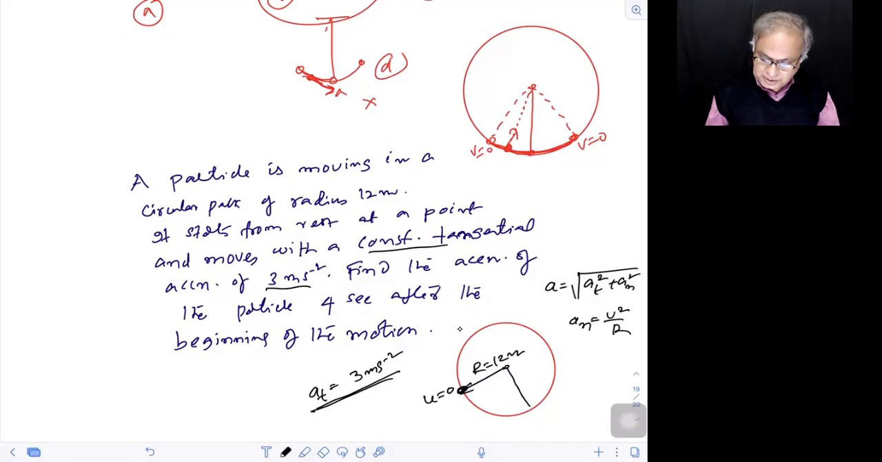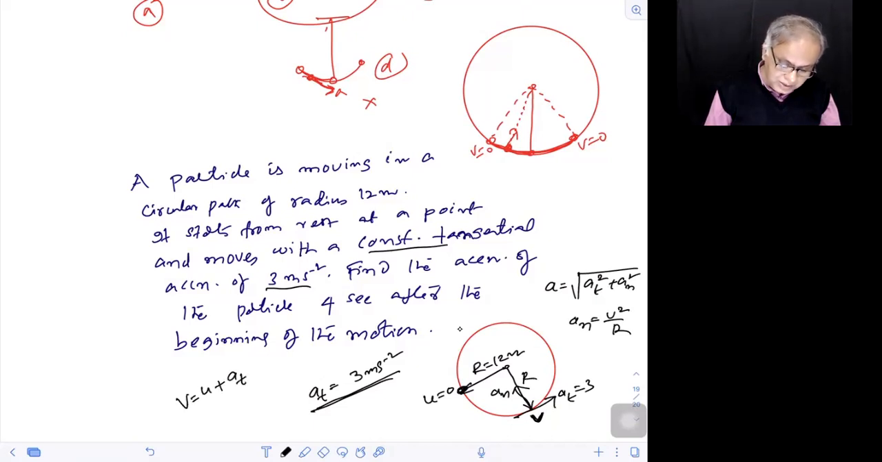So after some time, for example, here, this A tangential is as usual. How much is that? 3. But A normal, I won't know. If I know the speed here, since R is there, I can get A normal. But how do I get my speed here? I can use my kinematical equations. Speed V equals initial speed plus A tangential into time, not total A. The total A is like this. So if I want to get speed of the particle, I should use this formula by putting A tangential here,